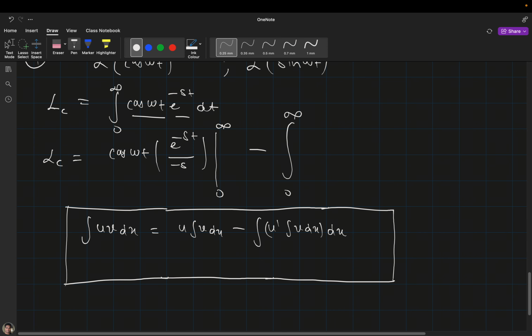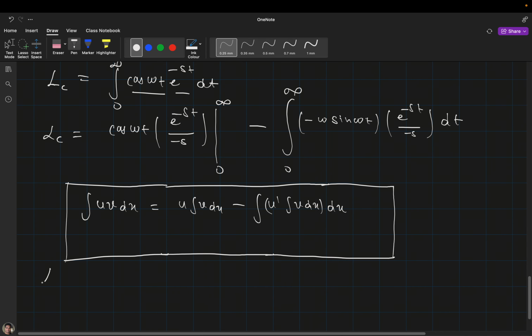Now we have to differentiate this. So what will be that differentiation? That will be minus omega, oh sorry, sine. It will be minus omega sine omega t. Now we have to integrate, so that will be e raised to the power minus st divided by minus s, and we have to integrate it again. So I will write